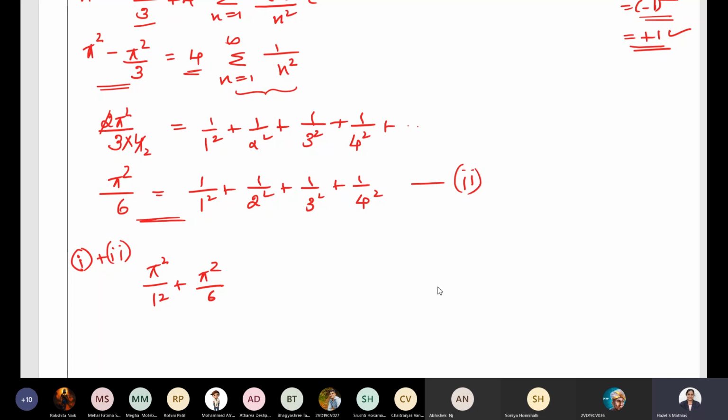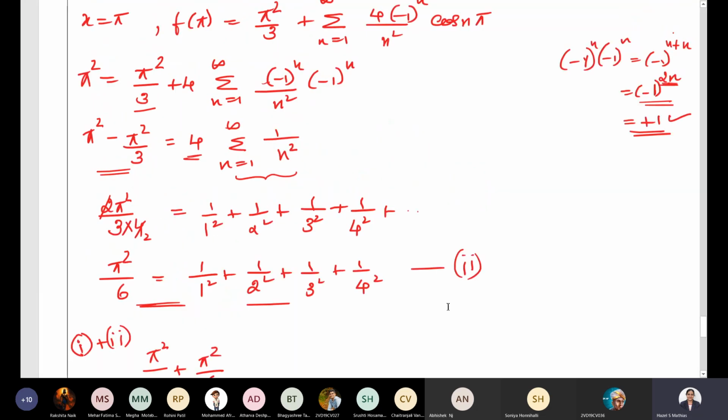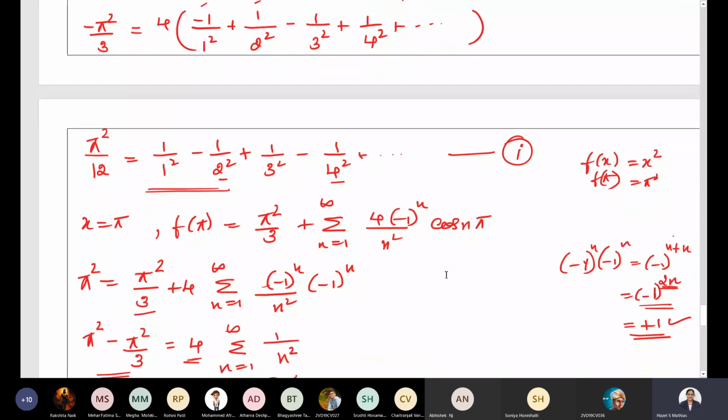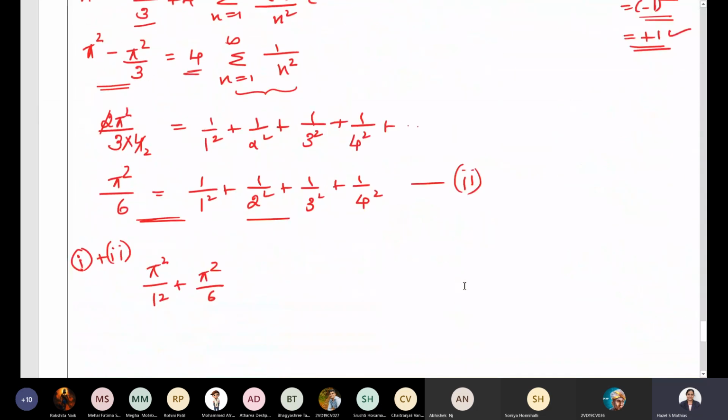And you see over here, all the terms are positive in the second one. But here in the first one, this is the reciprocal of even squares, 1 by 2 square minus 1 by 4 square. So when you add it with this one, those even terms get cancelled. Only 2 times the odd numbers we get. So that is nothing but 2 times 1 by 1 square, 1 by 3 square.